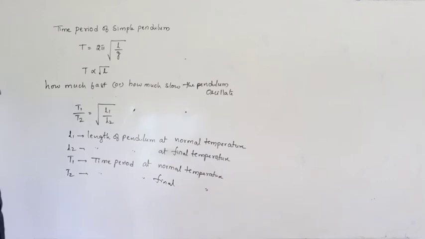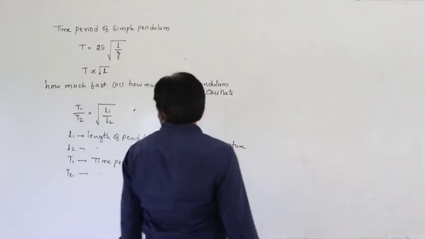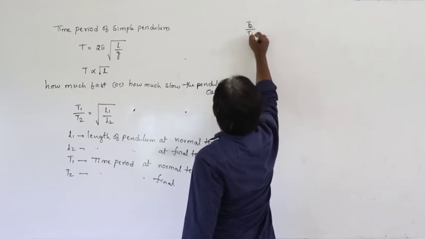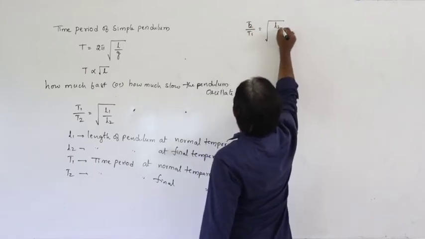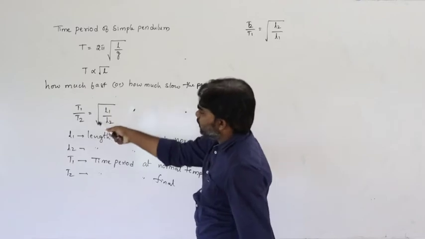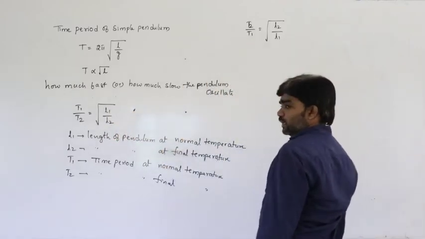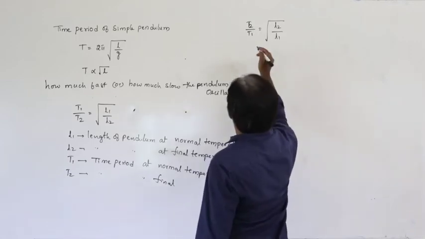This is T1 and T2. So we can write T1 by T2 equals under root L1 by L2, or we can write T2 by T1 equals under root L2 by L1.